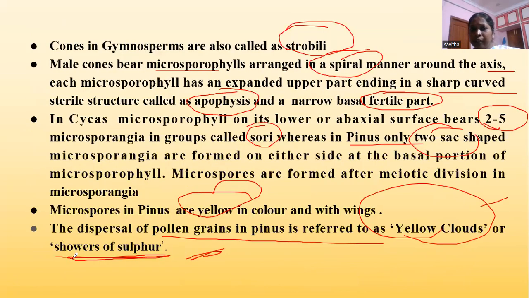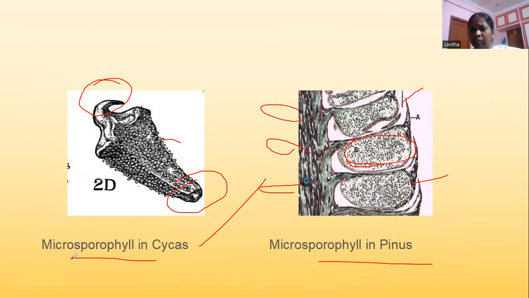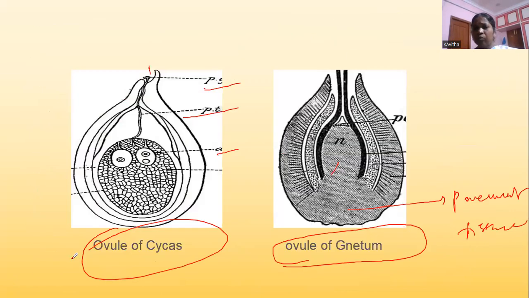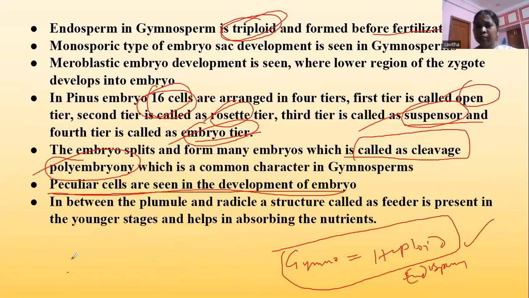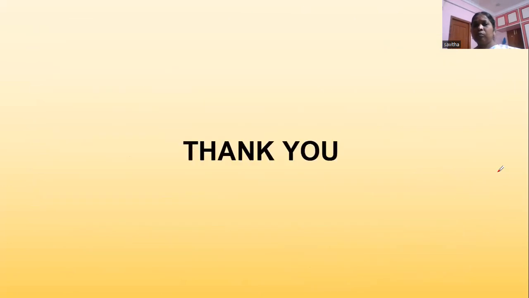So shall I repeat it once again, stressing on the important parts? Shall I repeat some more points again?